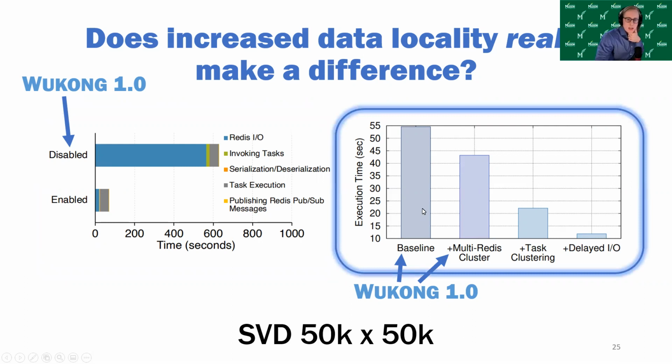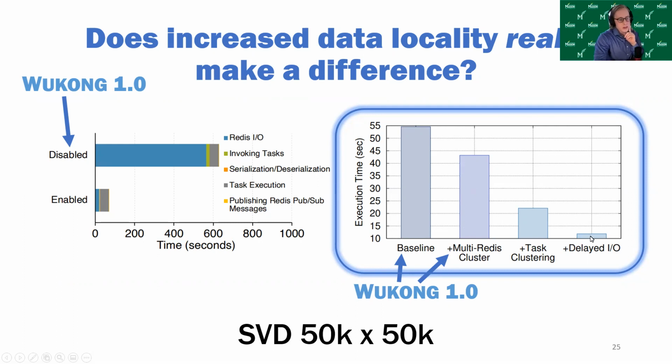So we have this baseline chart that shows the execution time with both optimizations disabled and an intermediate storage. The intermediate storage is just a single instance of Redis. Once we add in a scalable intermediate storage layer, which we did in Wukong 1, we see that the performance improves by about 20.85% relative to the baseline. Once we add in the task clustering optimization we introduced in Wukong 2, the performance improves by about 48% relative to this multi-Redis cluster bar.